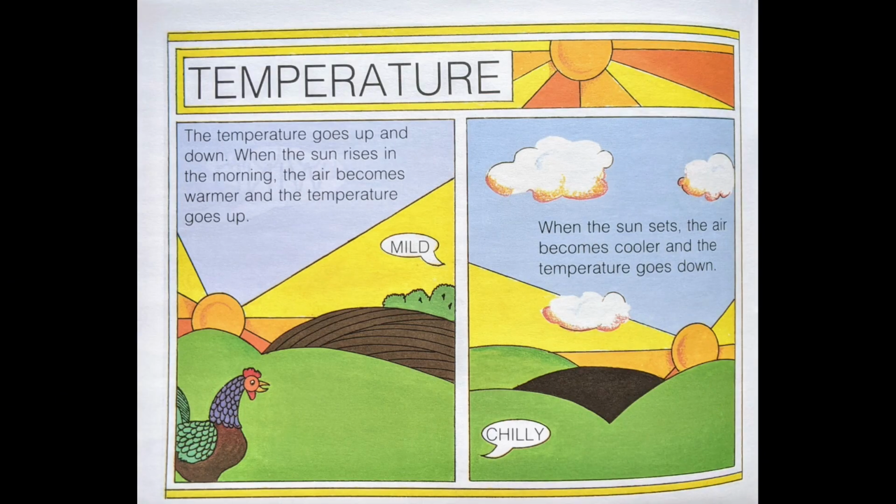Temperature. The temperature goes up and down. When the sun rises in the morning, the air becomes warmer and the temperature goes up. When the sun sets, the air becomes cooler and the temperature goes down. Mild. Chilly.